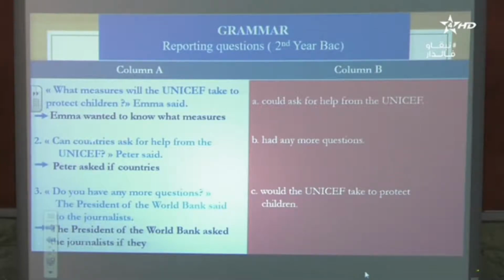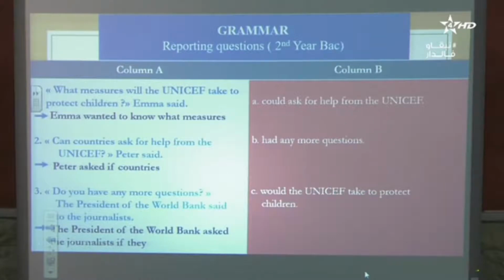Can countries ask for help from the UNICEF? Peter said. Now Peter asked again. You see the reporting verb asked because it's a question. Peter asked if countries A or B, now, if countries could ask for help or had any more questions. Of course, in the context here we're talking about help. So Peter asked if countries could ask for help from the UNICEF.